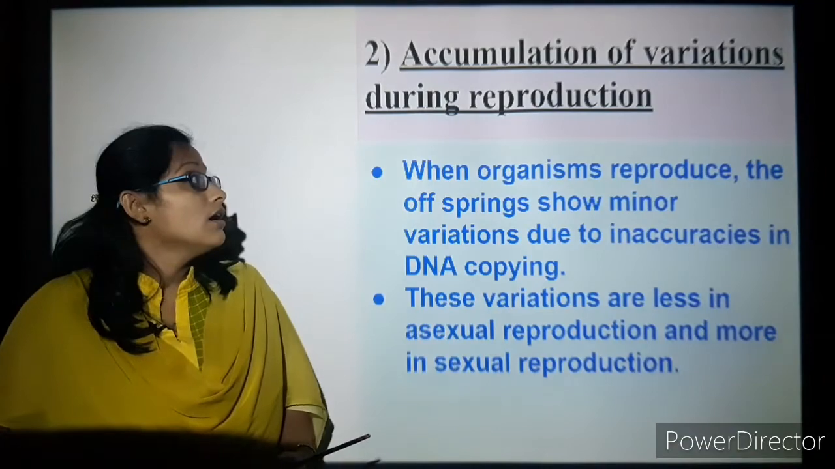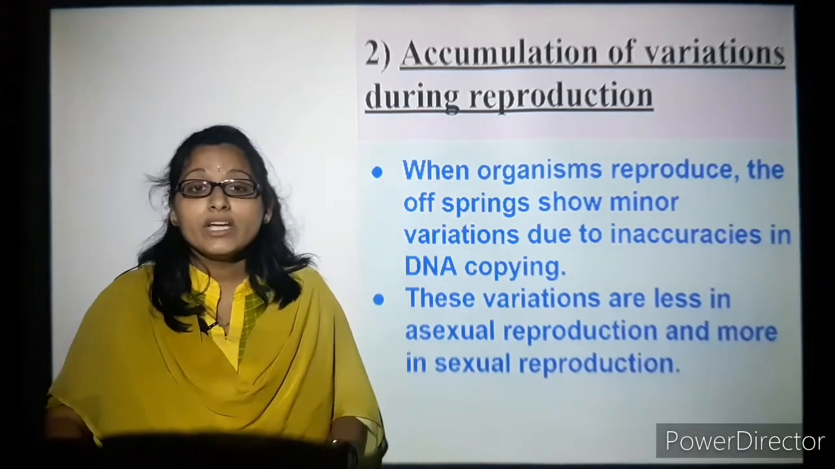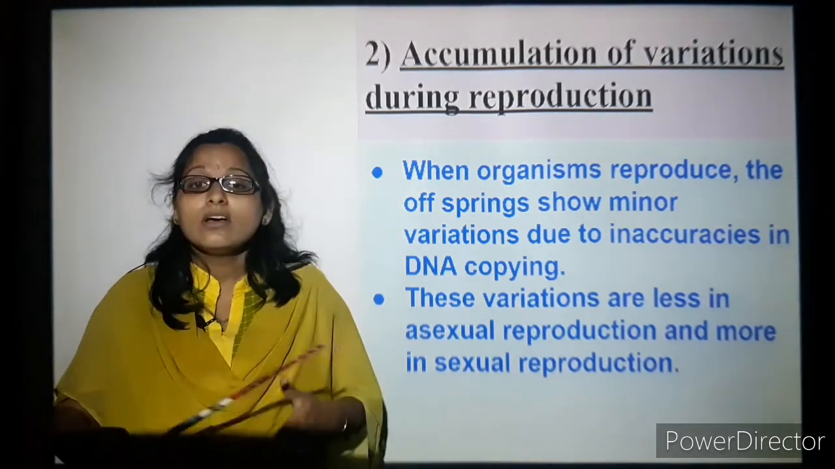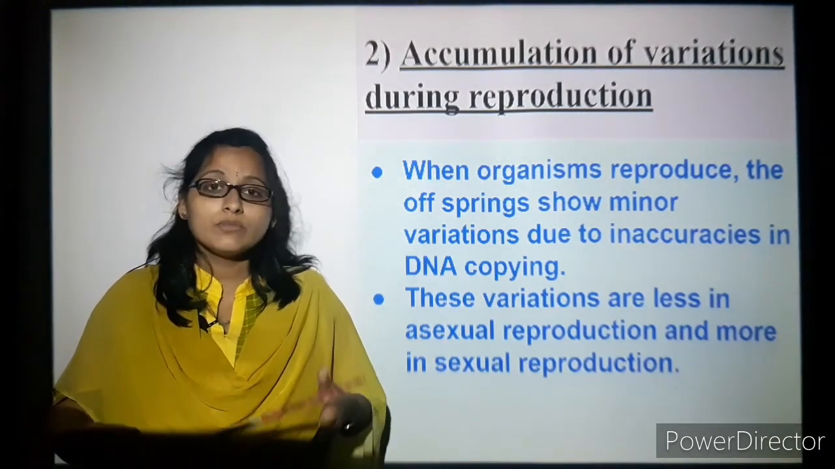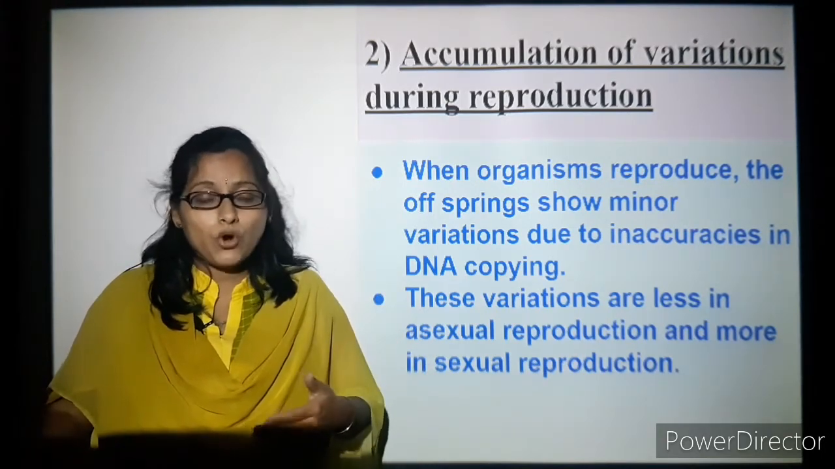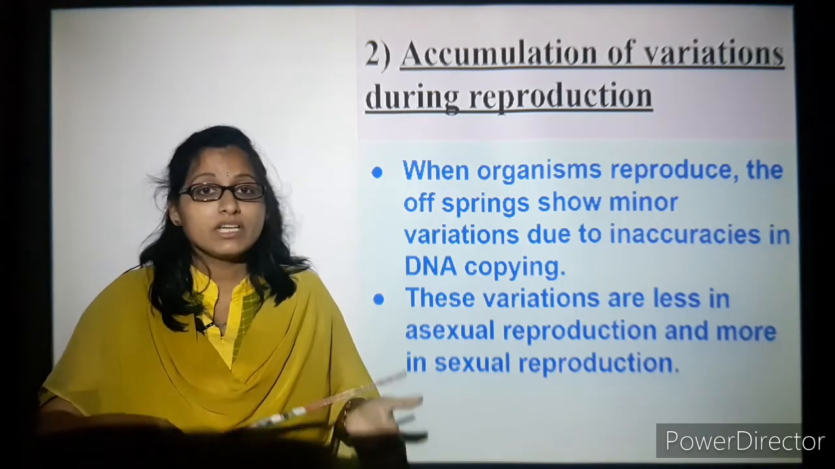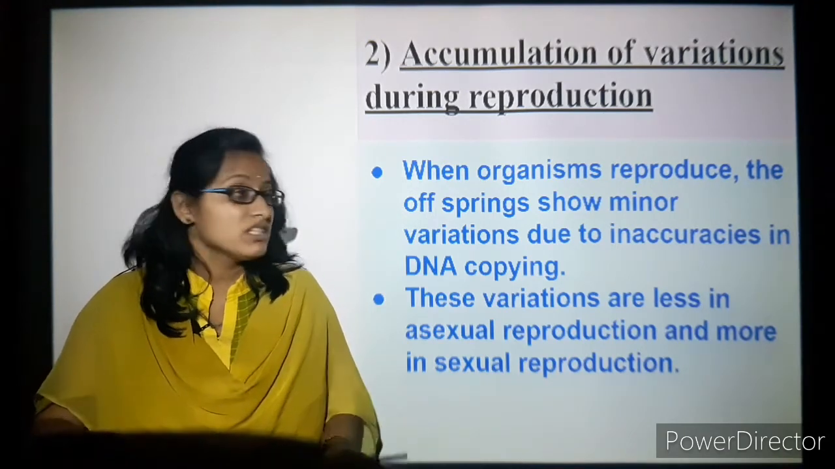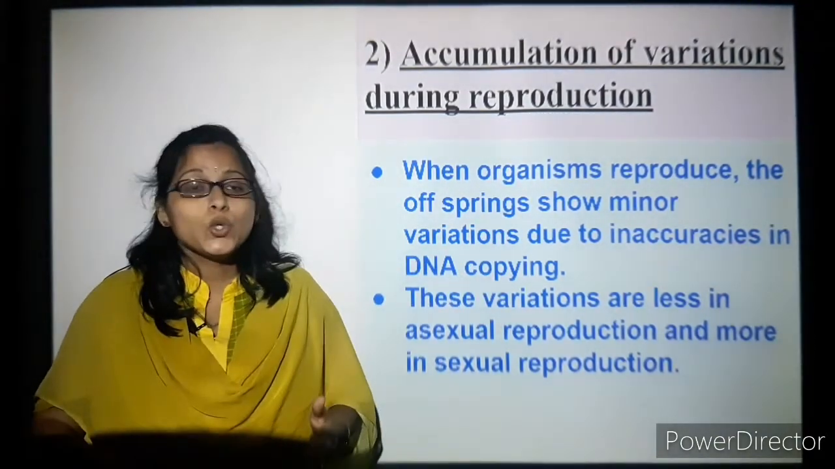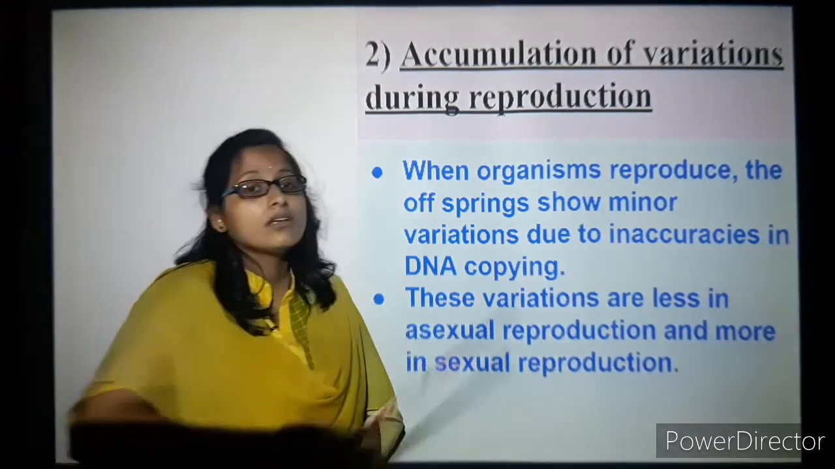Next, we will understand the accumulation of variations during reproduction. When organisms reproduce, the genes or the DNA start copying to the newborns. Some of the characters might get misplaced, or some might get added on from the previous generation. So when organisms reproduce, the offsprings show minor variations. Why? Because of inaccuracies in the DNA copying.